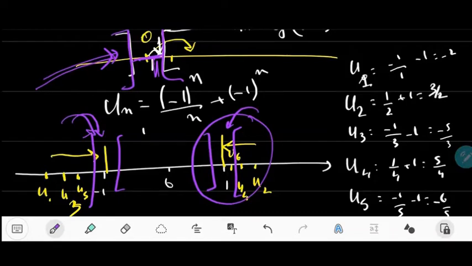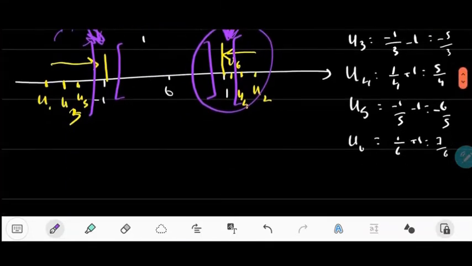It's having positive values when n is even and negative values when n is odd. So it will always be like this. Any un you find inside in here, the element after it will be in here. So you will not have that starting at a given index all the elements are inside one interval.